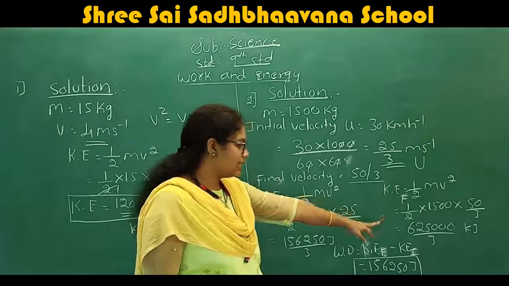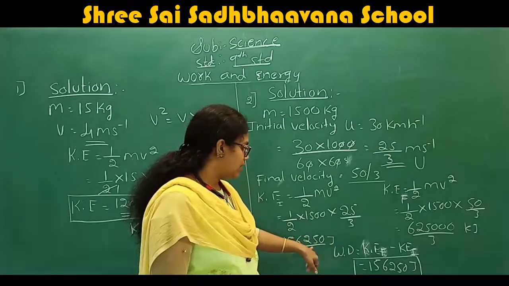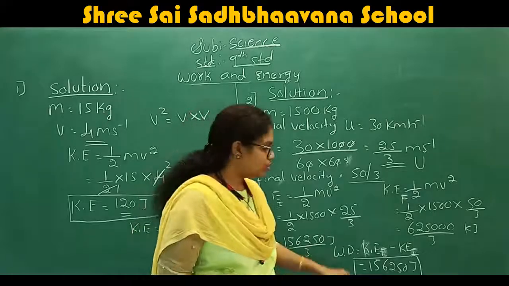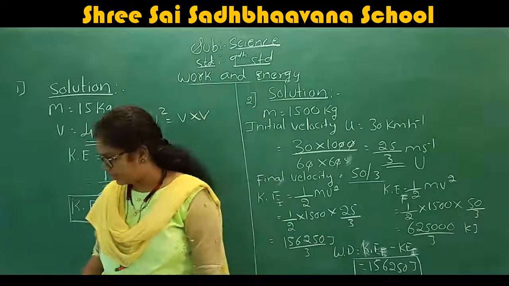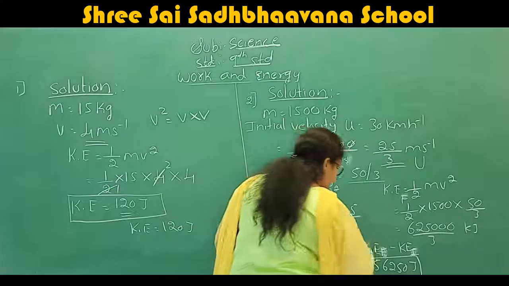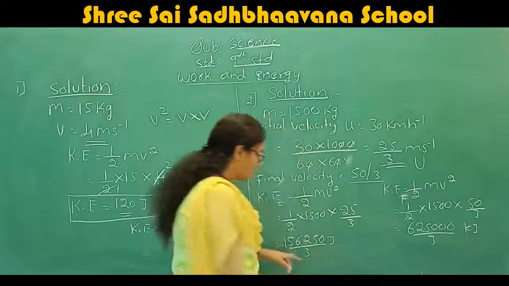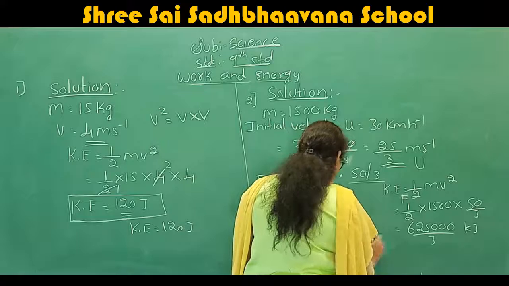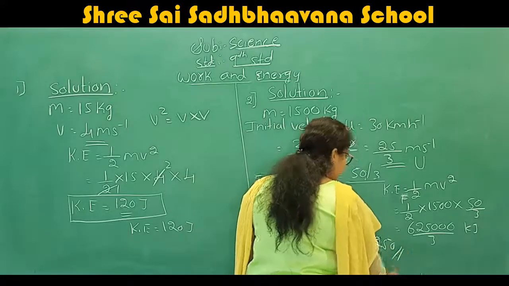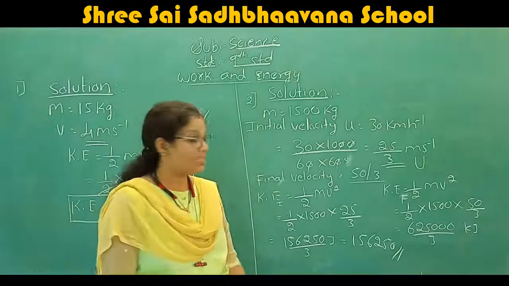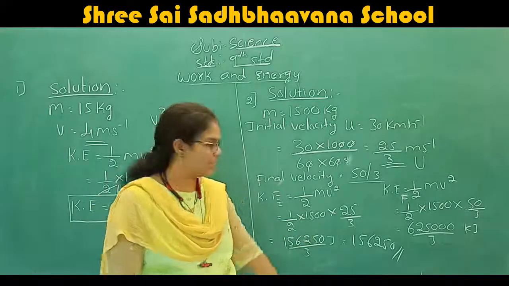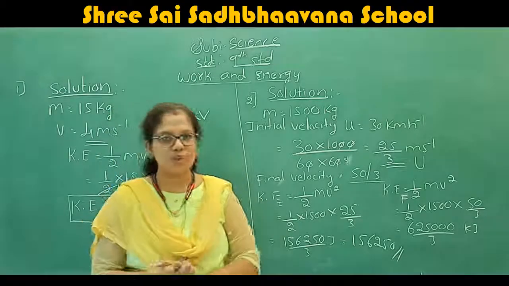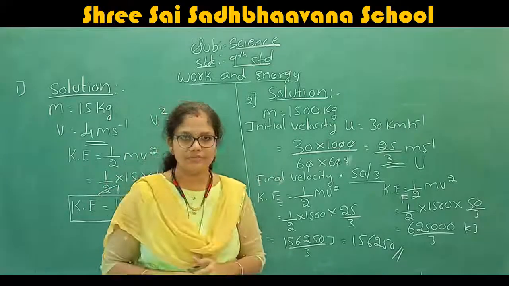Therefore, you subtract 6,25,000 minus 1,56,250. This is how we are going to find the work done.